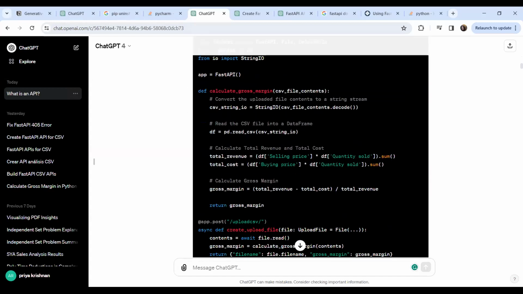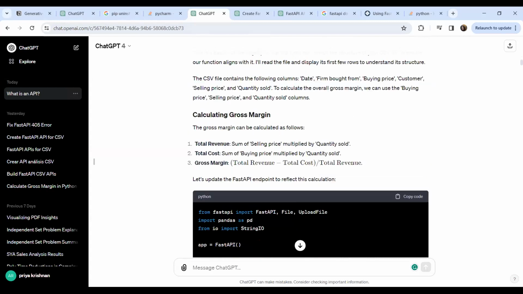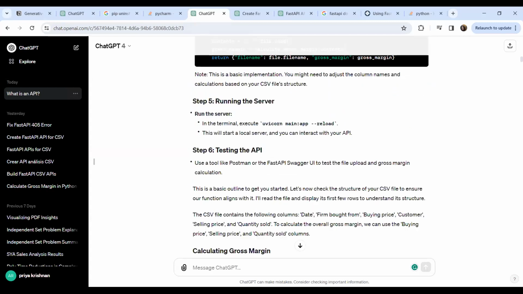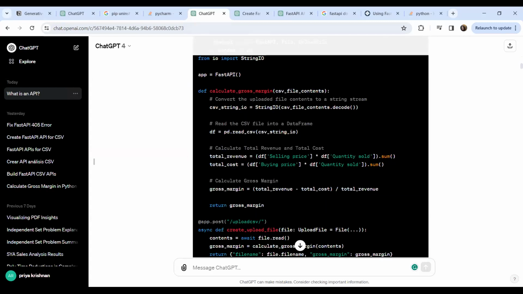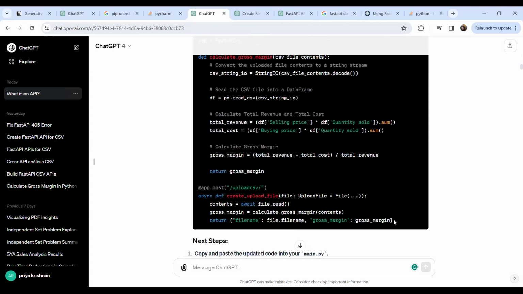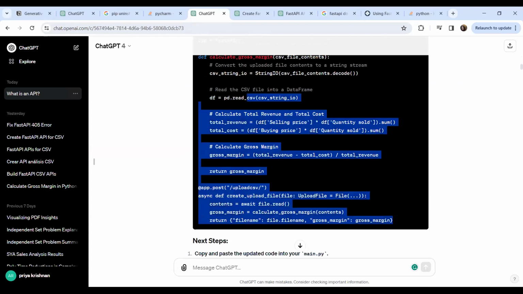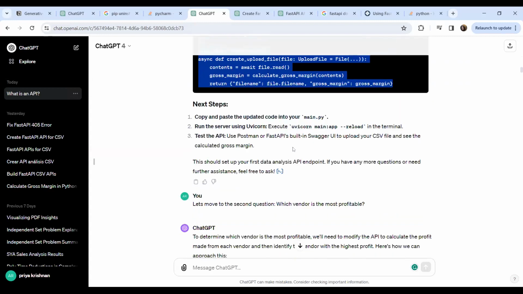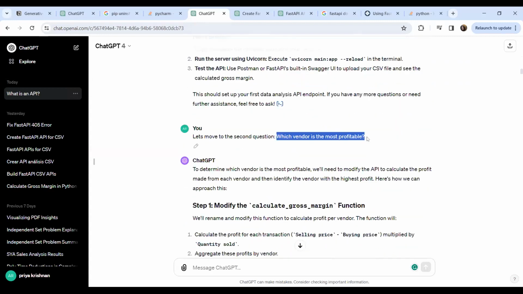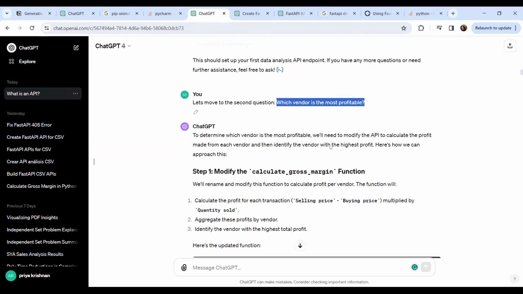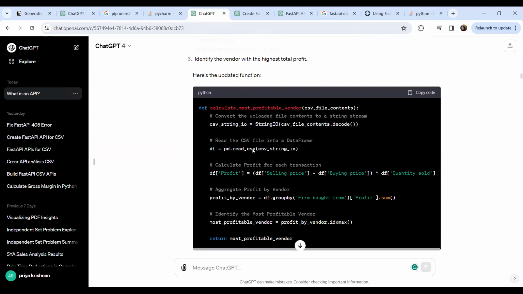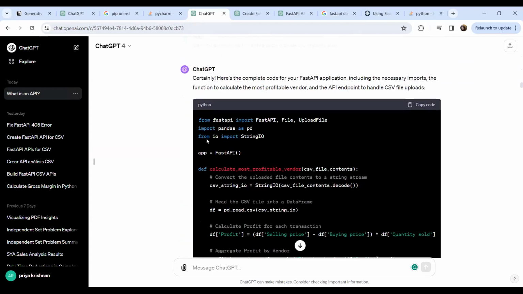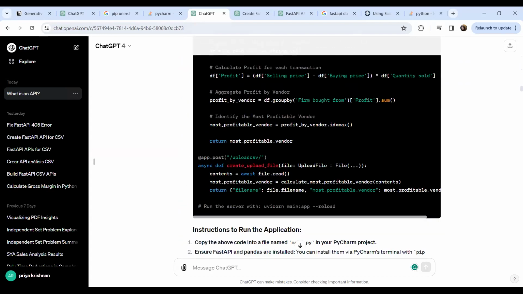So here, it went ahead and gave me the entire program. This is what we were saying in that first program that I showed you. Then I moved on to the next question, which is the most profitable vendor, and it gave me the entire code for that one.